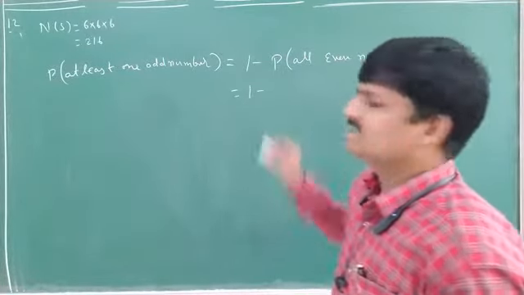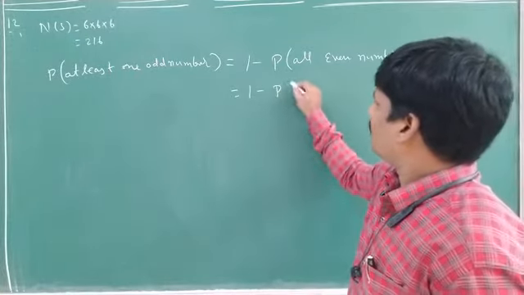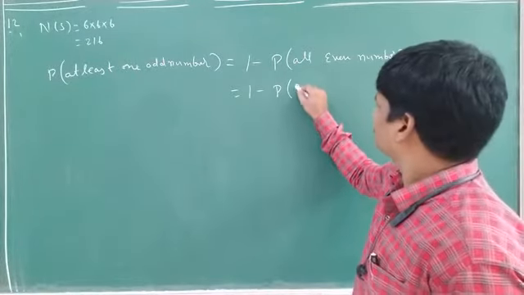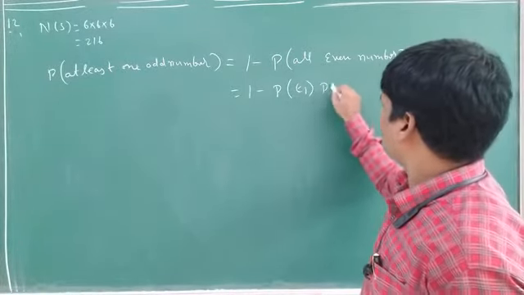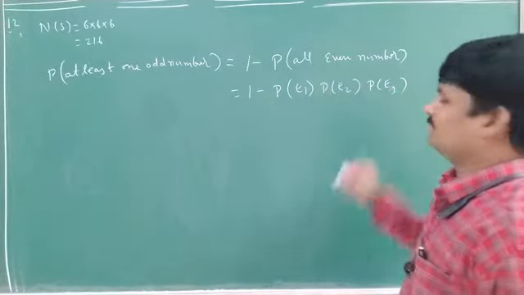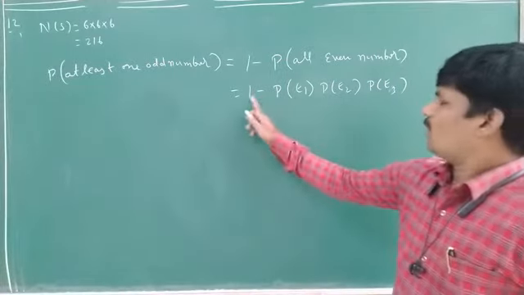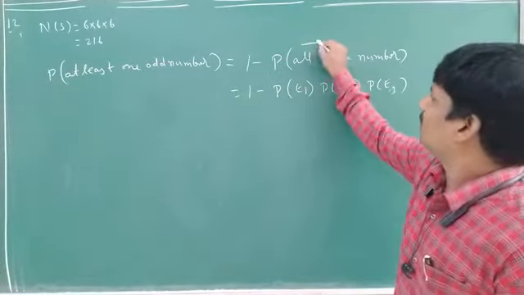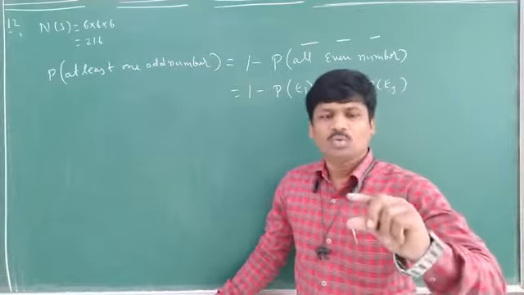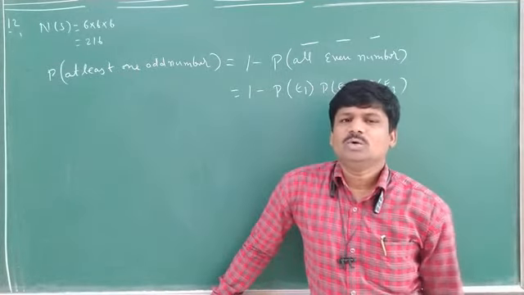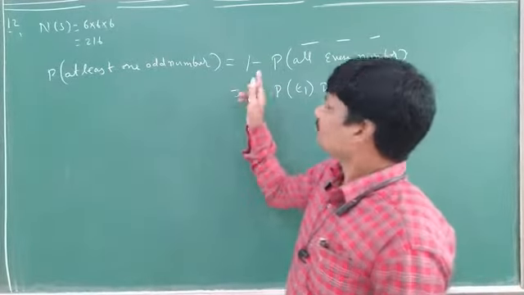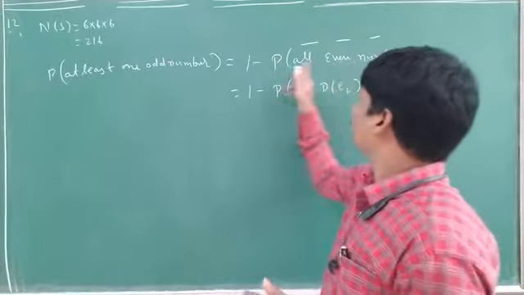Probability of all even numbers means 1 minus probability of how many times we are rolling? First time, second time, third time. Probability of first one is even number, into probability of second one also even number, probability of third one also even number. Okay, yes. So all even numbers means first one even, second one even, third one even. Why? Because that die we are rolling three times.